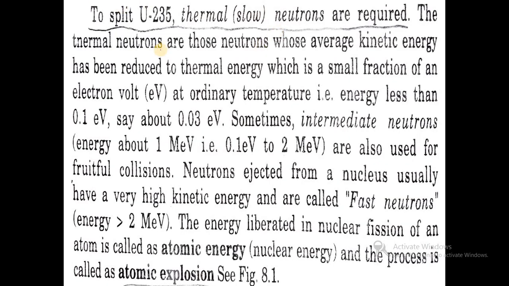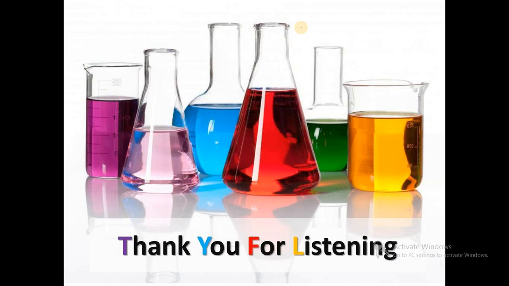To split uranium 235, the neutrons used are slow neutrons or thermal neutrons. This is the main question: they will ask which type of neutrons are used in nuclear fission. The answer is thermal or slow neutrons are used to break uranium 235 into barium and krypton. So this is about nuclear fission. Thank you all of you.